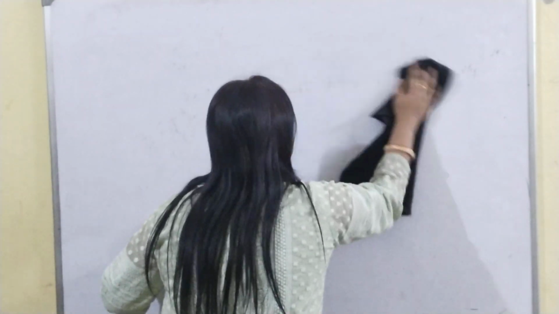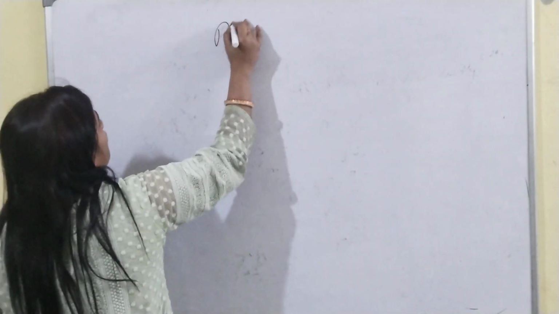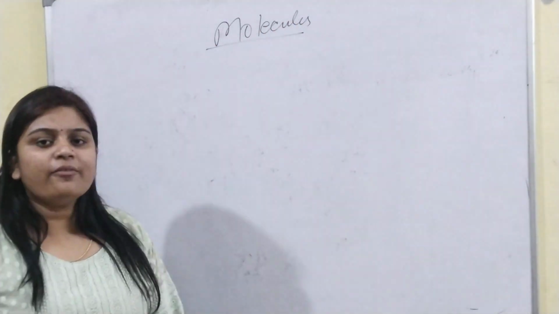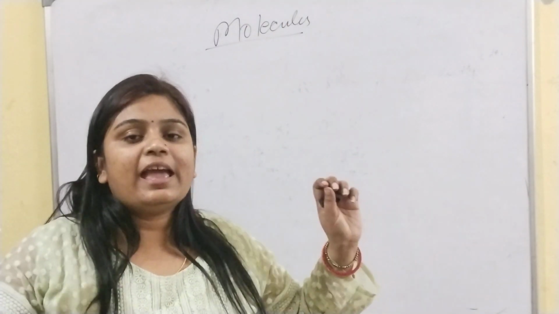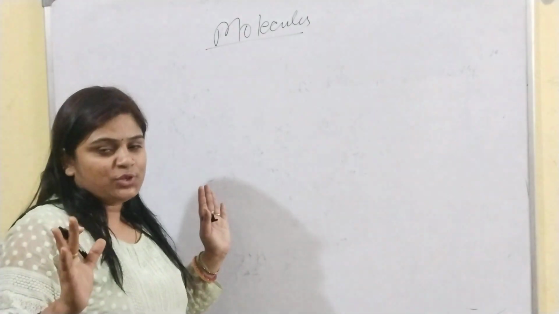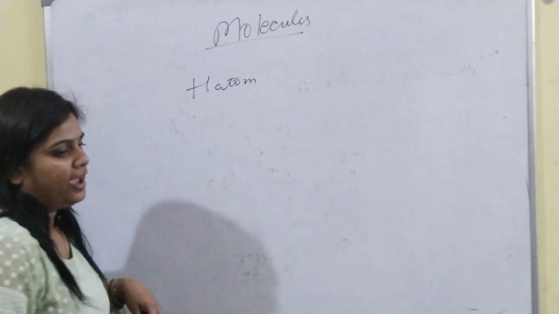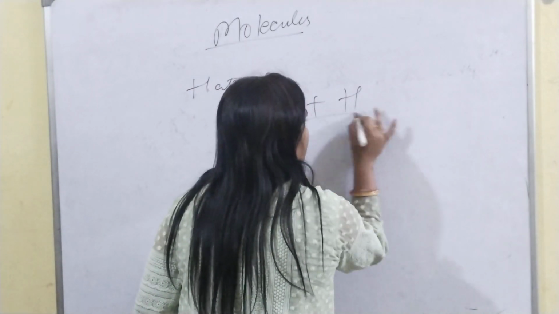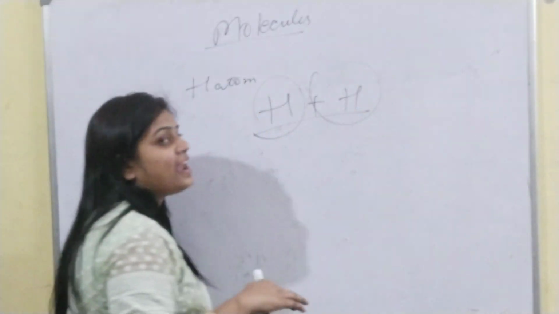So in this chapter, atoms and molecules, you have understood what an atom is. Now let's come to molecules. As I discussed in the characteristics, an atom cannot exist independently. Like a hydrogen atom, H. But when you combine H and H, it becomes a molecule, so it has an existence.